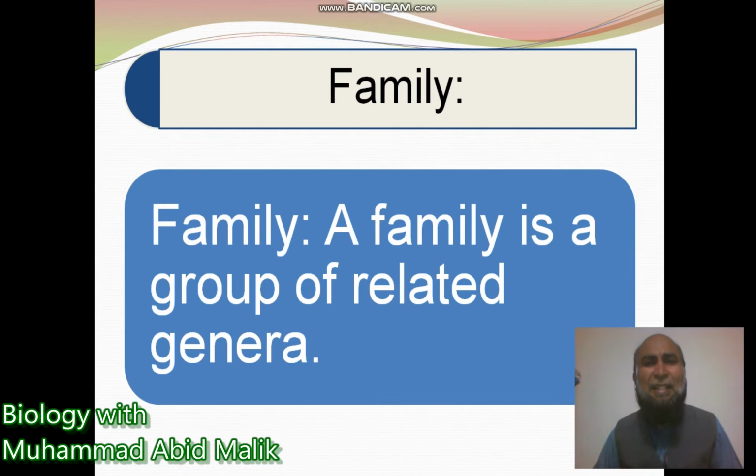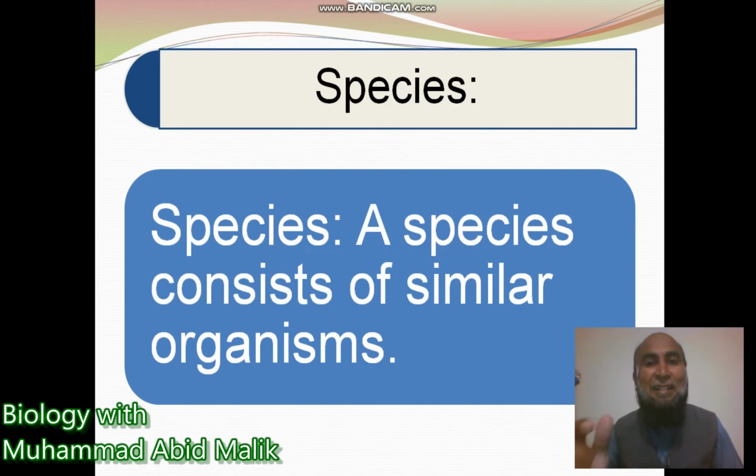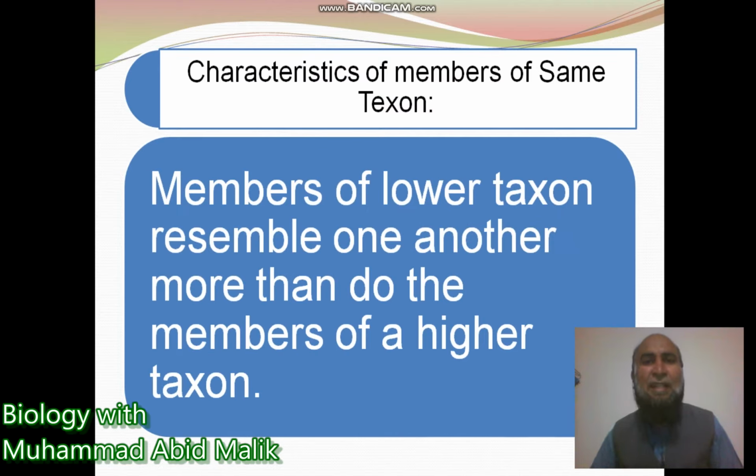Family is a group or taxon of related genera. Next is genus. Genus is a group of related species. And lastly, species. A species, a group or taxon, consists of similar organisms. So we say that species is the smallest group in the taxonomic hierarchy.